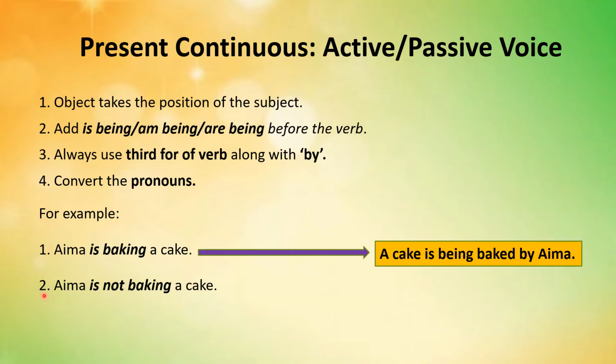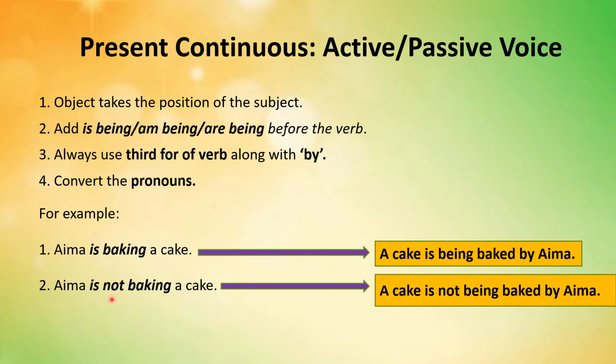See the second sentence. Aima is not baking a cake. Now this is a negative sentence of present continuous tense in its active voice form. Here is its passive voice form, which is a cake is not being baked by Aima.